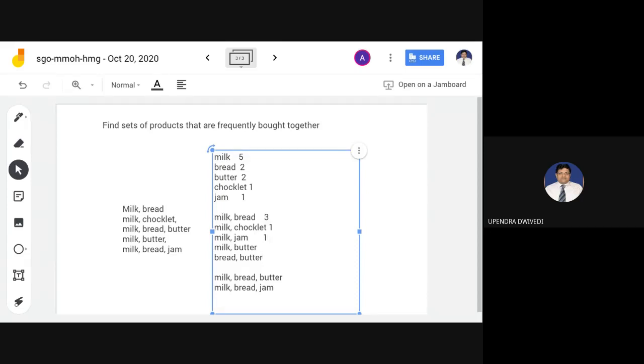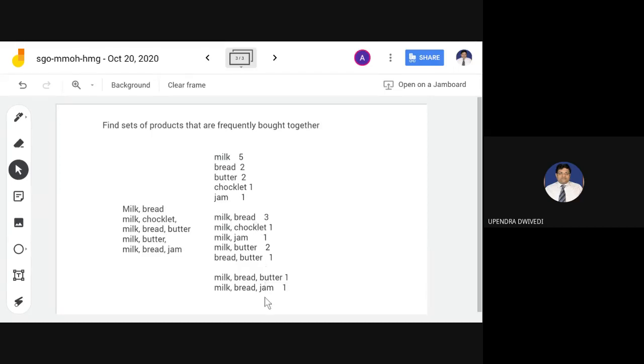Milk and butter was bought 2 times. Bread and butter was bought 1 time. Milk, bread, butter was bought 1 time, and this one is also 1 time.